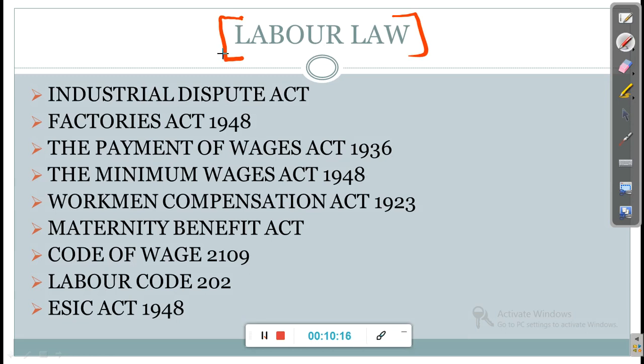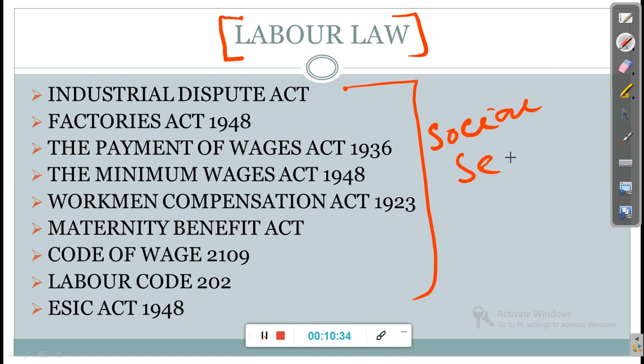Now in labor law, here you can see the laws that I have mentioned in this slide. Most of these laws are also in the social security portion. If you prepare these laws, most of the social security portion will be covered, and a few laws will be left for social security that you have to prepare separately. For labor law, first is the Industrial Dispute Act, which you have to prepare very thoroughly. After that, the Factories Act 1948, then the Payment of Wages Act 1936, then the Minimum Wages Act 1948.